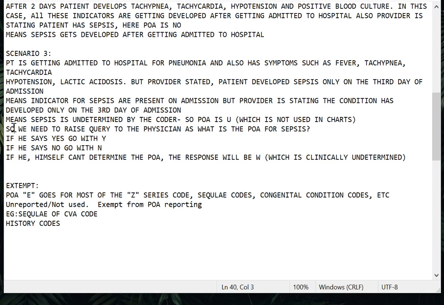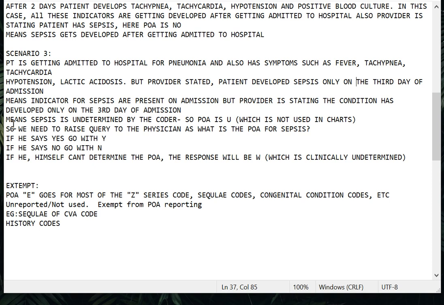Instead, what we should do is raise a query to the physician asking what the POA is for the sepsis. You should give all the clinical indicators: the patient has all the symptoms such as fever, tachypnea, tachycardia, hypotension, lactic acidosis, all the clinical indicators related to sepsis. But you have mentioned that the sepsis developed only on the third day, so can you please give clarification on the POA of sepsis? That is how you need to raise a query. There is a format for raising a query which I'll be discussing in the upcoming session.